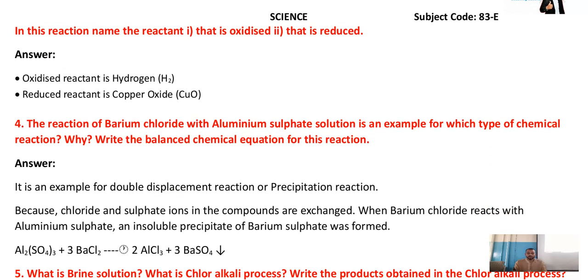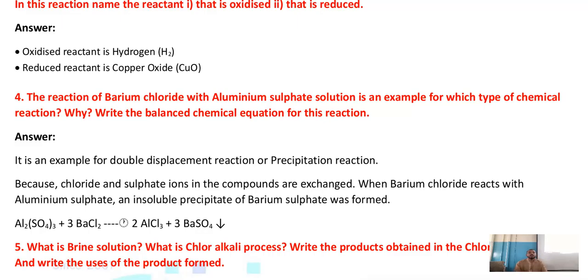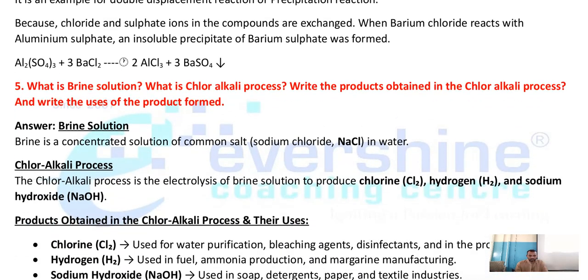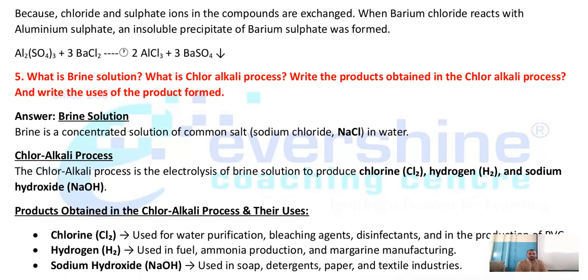Next, just now I told you, no? Remember? The reaction of barium chloride with aluminum sulfate solution is an example for which type of chemical reaction? Aluminum sulfate Al2(SO4)3 plus barium chloride gives aluminum chloride and barium sulfate. Barium sulfate is precipitate. So you should write this. Here there is exchange of ions. So that leads to double displacement reaction. So this reaction is also known as precipitation reaction. Now what is brine solution? You have to write here. It is a concentrated solution of common salt in water.